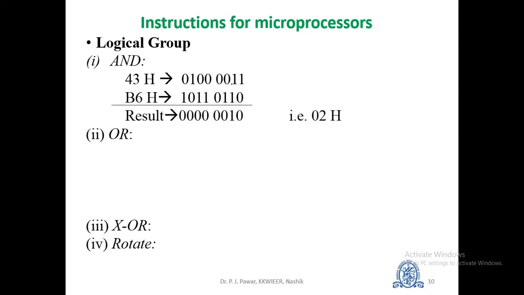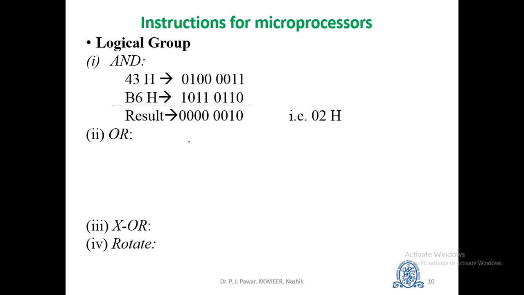We can observe here that only in the case of the first bit position, since both the input values are 1, the output is also 1. For all other bits, since both inputs are not 1, the output is 0, and therefore the result of the ANDing operation is 02H.